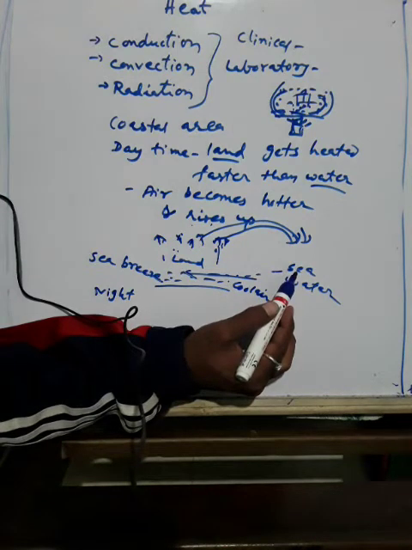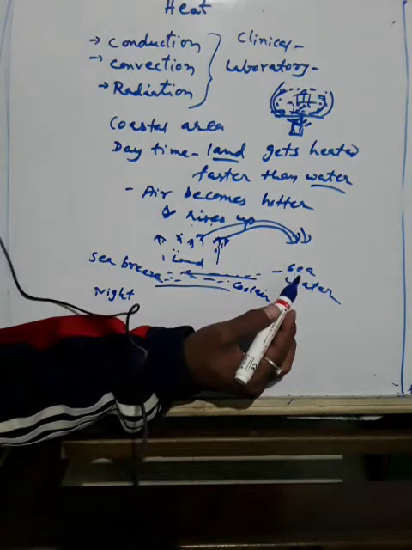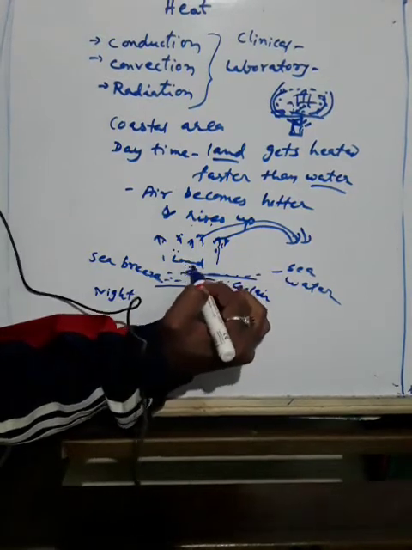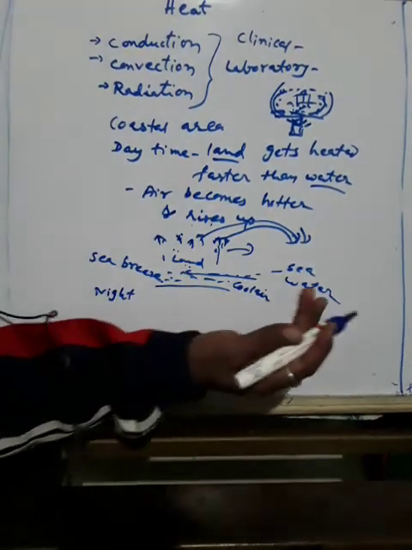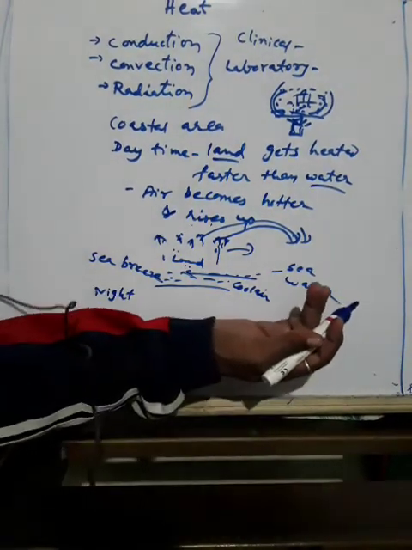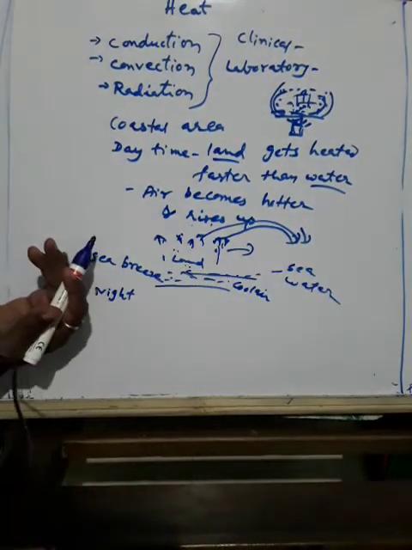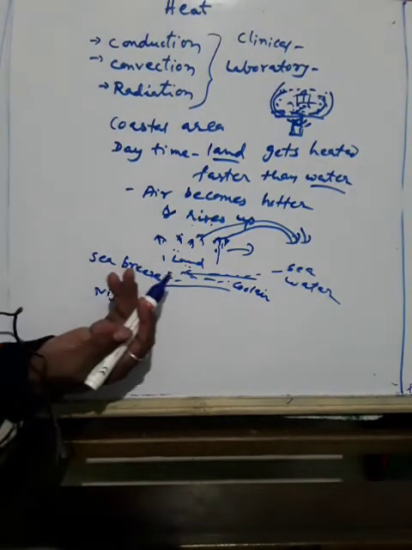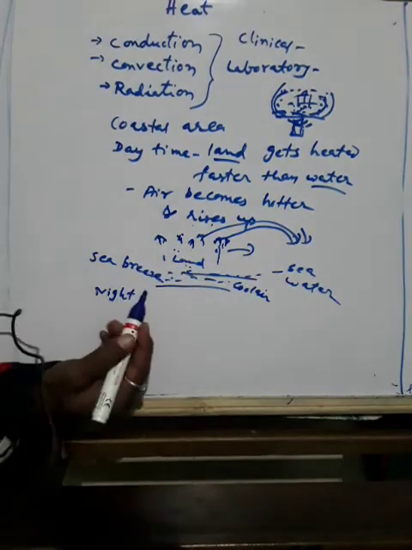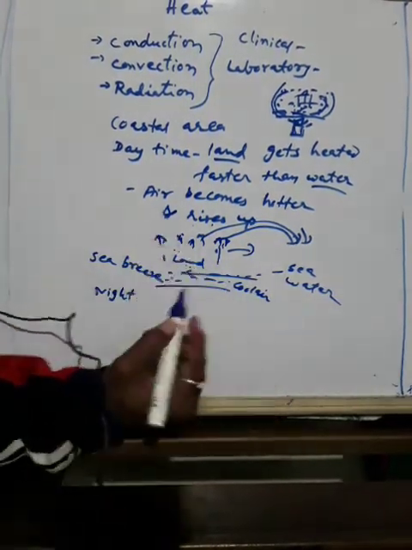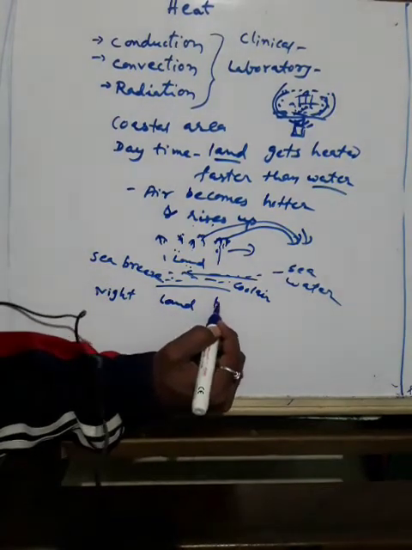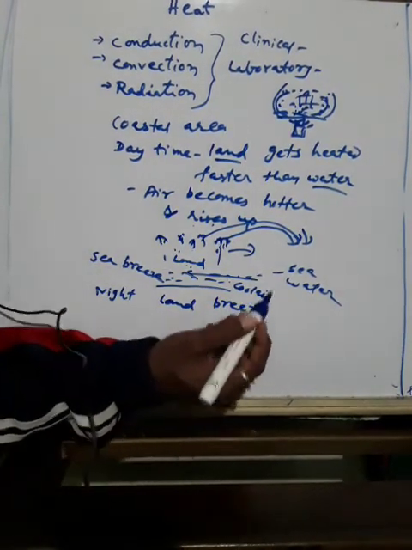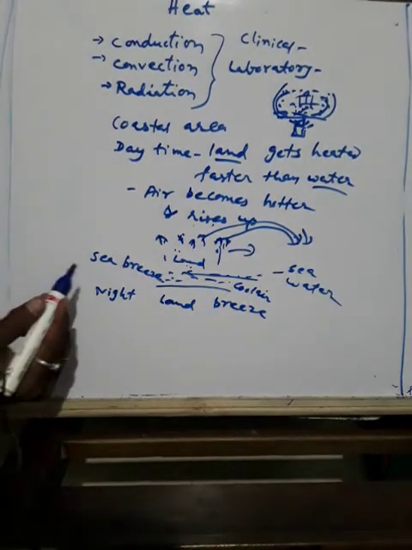So the cool air from the land moves towards the sea. This is called a land breeze. The air which moves from the sea to the land is called sea breeze, and the air which moves from the land towards the sea is called land breeze.